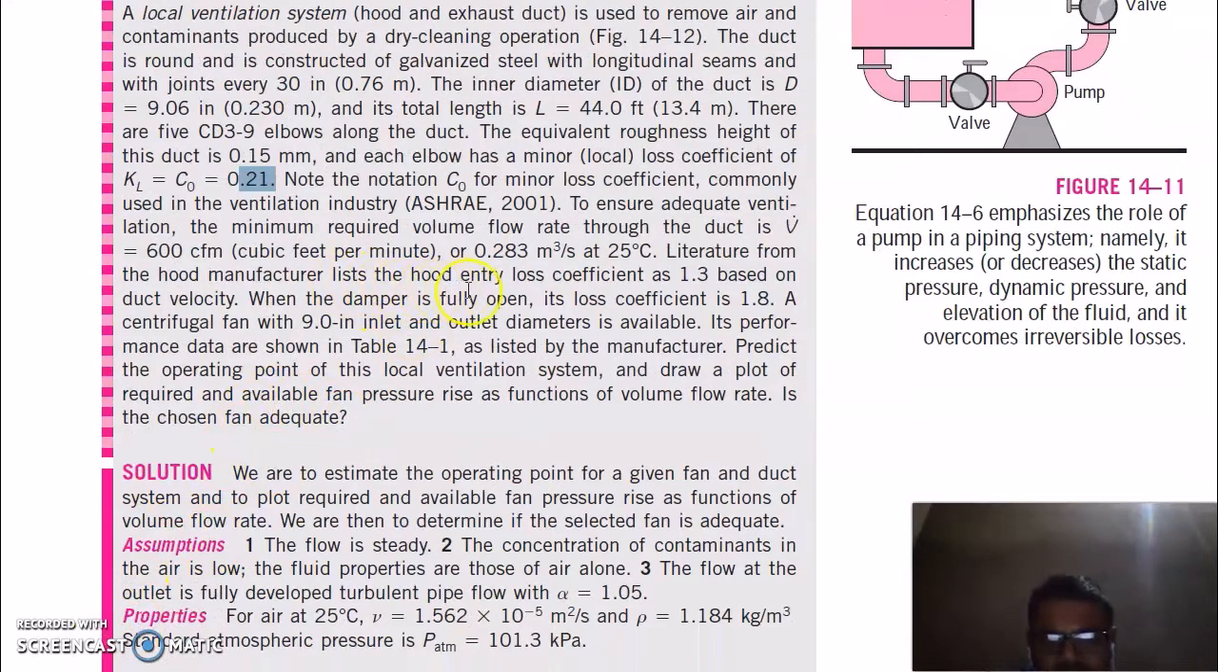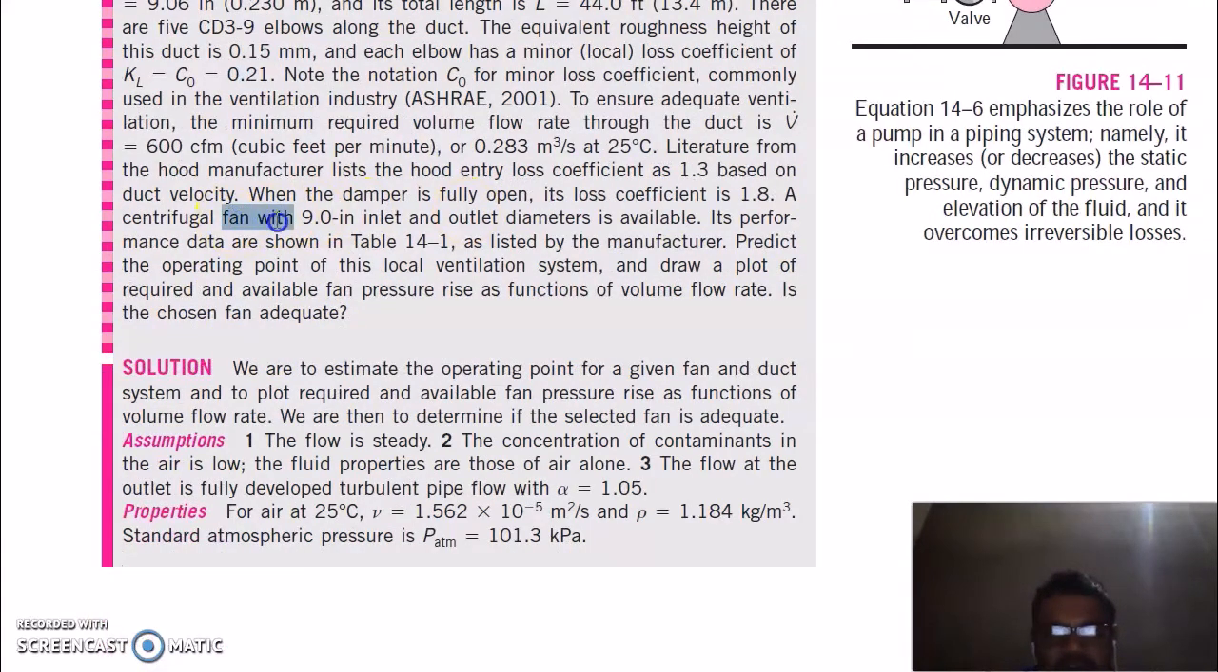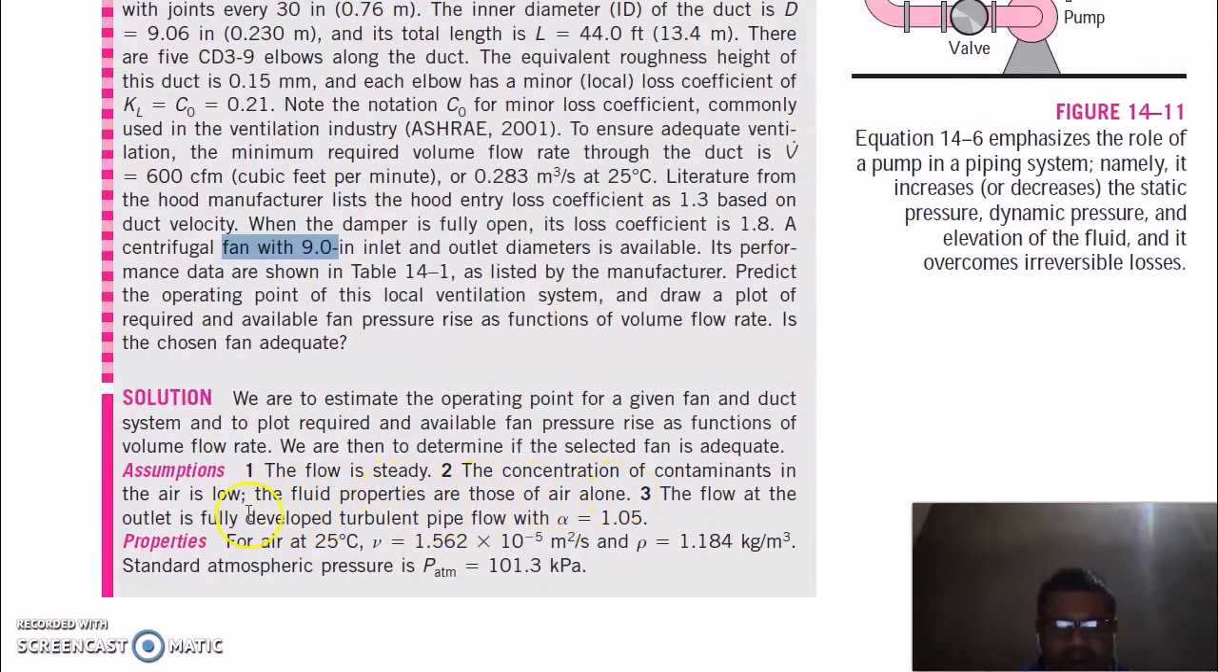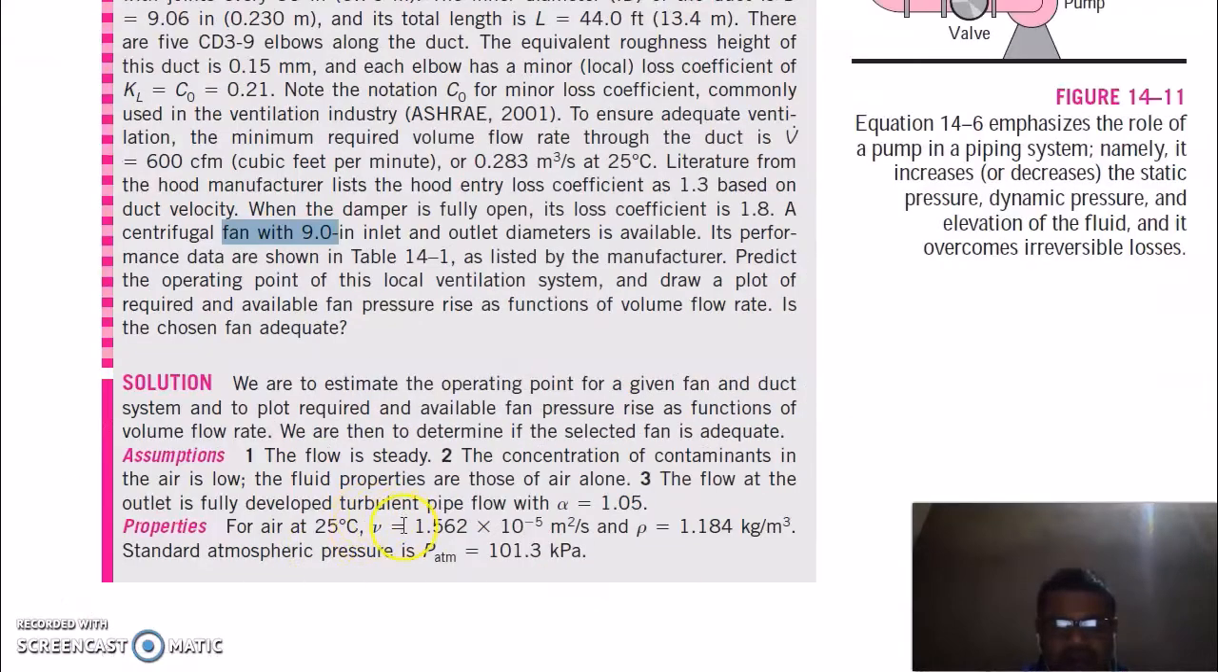The hood manufacturer gives a hood entry loss coefficient of 1.3 based on duct velocity. A centrifugal fan is used with inlet and outlet diameter of 9 inch. So this is the centrifugal fan. The flow is steady, the concentration of contaminant is very low, and we will take the properties of air at 25 degrees Celsius, and atmospheric pressure equal to 101 kilopascal.